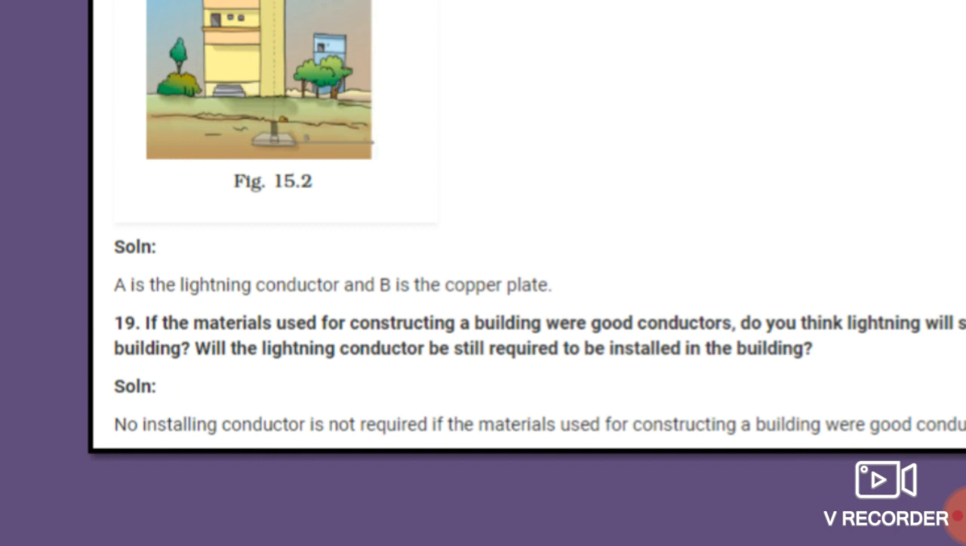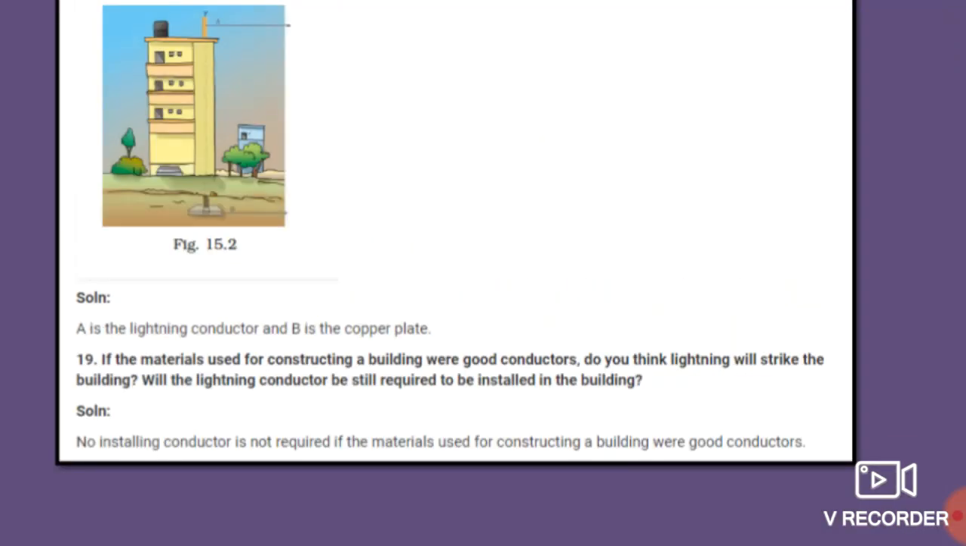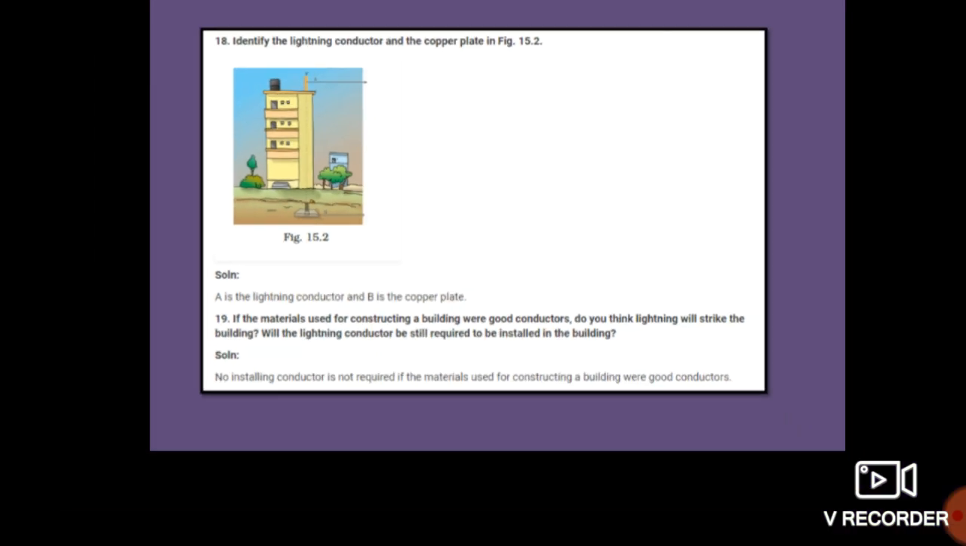So students, what is the answer? No lightning conductor is required if the materials used for constructing a building were good conductors. If we use materials which are good conductors while constructing a building, there is no need to install a lightning conductor in the building.